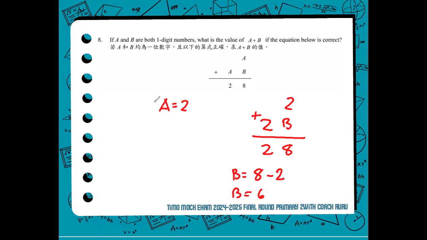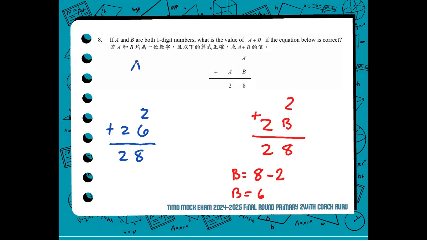So we complete the equation now where it would look like this. 2 plus 28, 26, because B is equal to 6, as we assumed that A is equal to 2. There, we have now a correct equation.